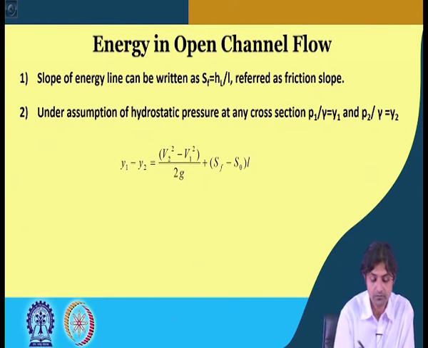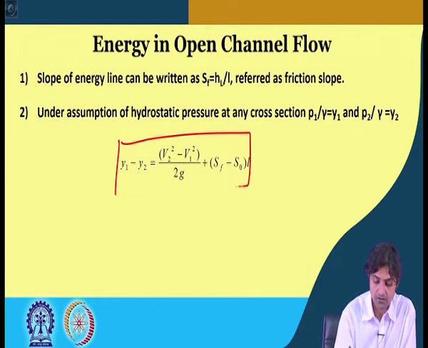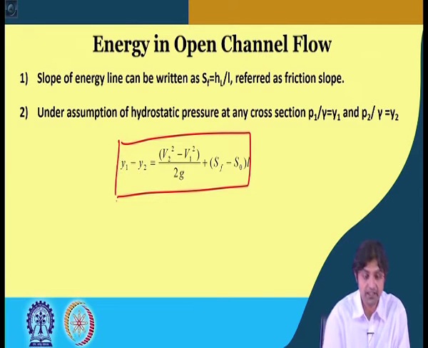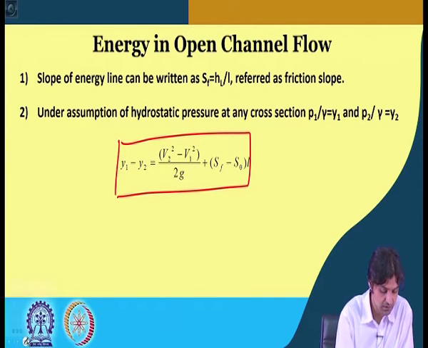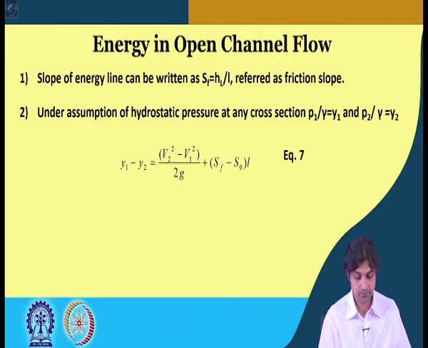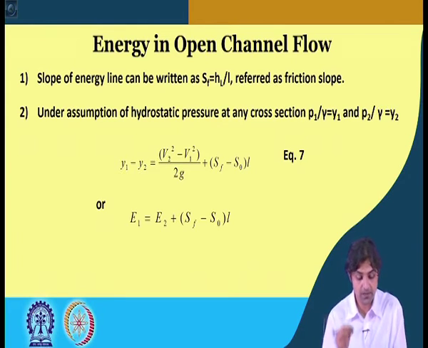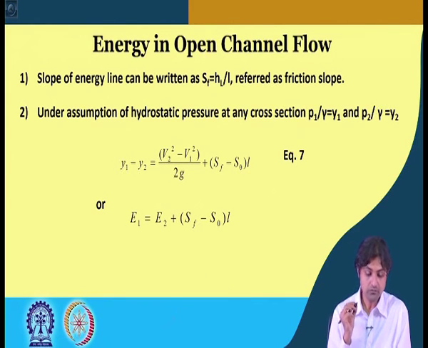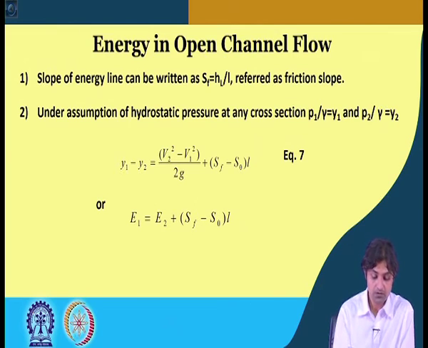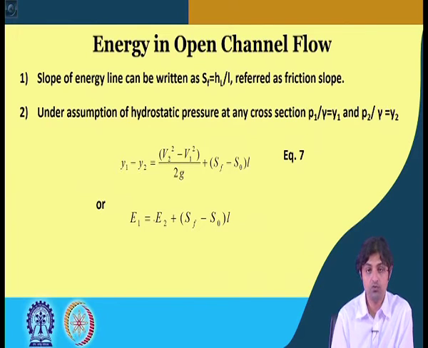Okay. This is the simplified equation that we get, and this we call equation number 7. In other words, we can say that the energy at 1, the energy grade line at 1, is E1, which is Y1 plus V1 square by 2G, and on the right hand side, E2.